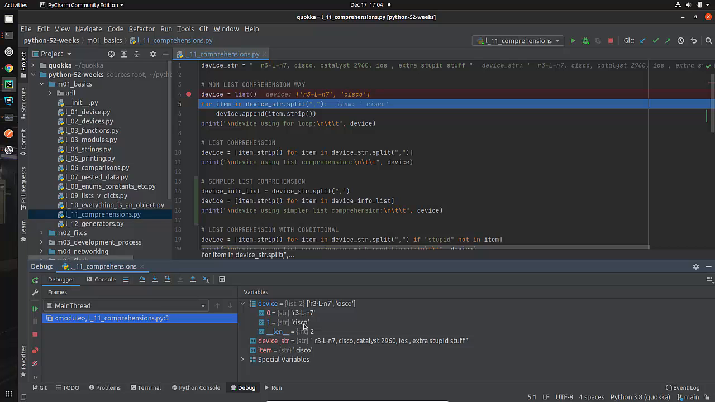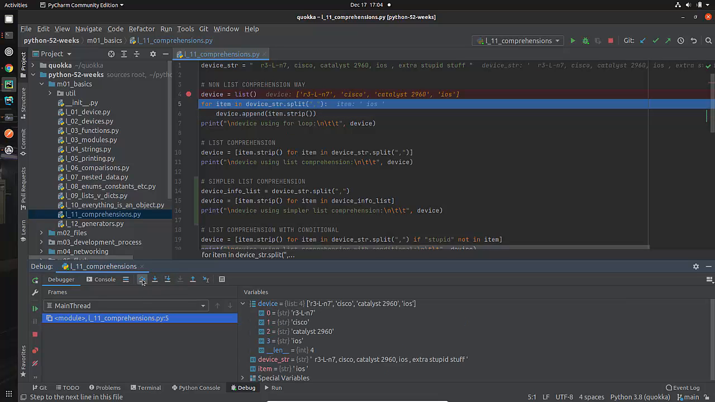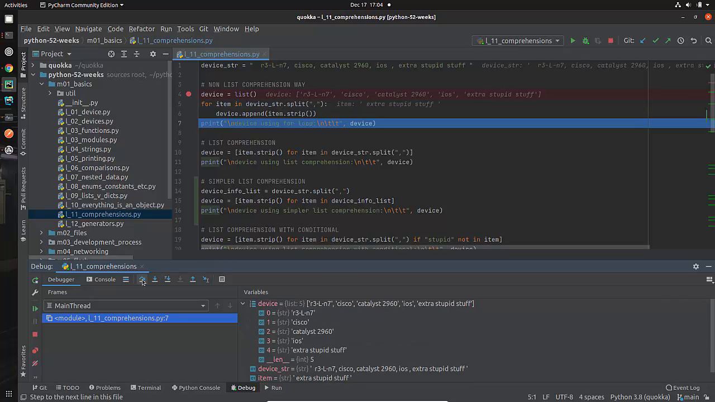Here's number 1. It got this new item there, Cisco. It stripped everything off. I'm going to go through here, and I'll eventually be done. Now I've got 4 items. You can see that in my debugger. Look at how nicely that formats it for me. It even tells me handily what the length is. So yeah, and now it's going to print it out.